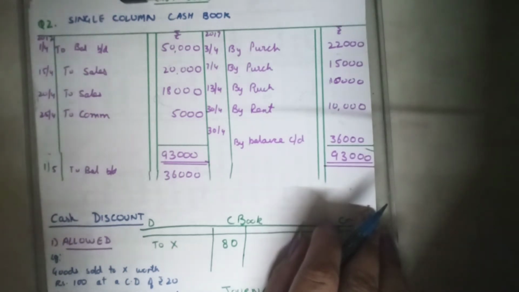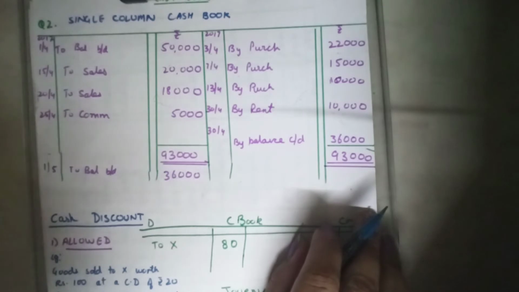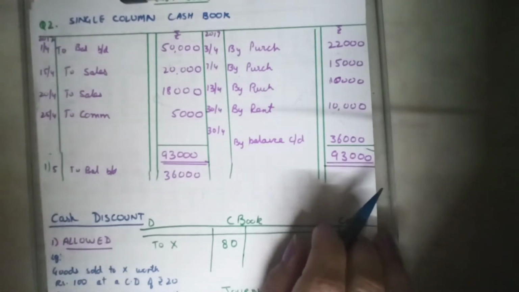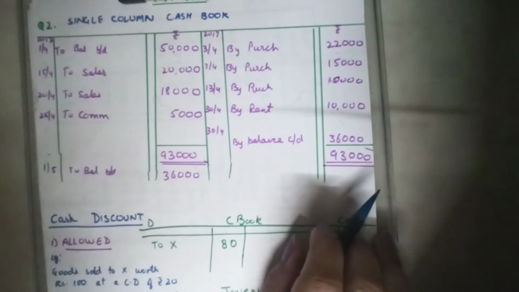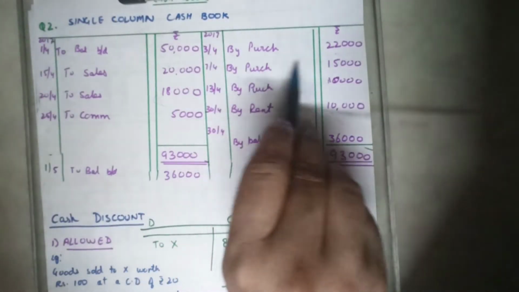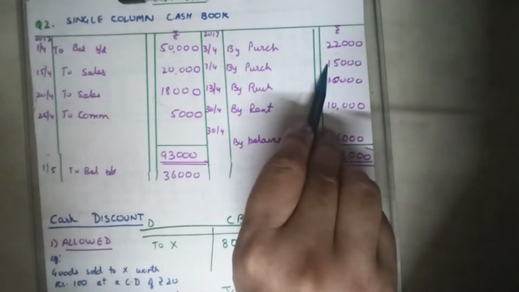A general assumption we take to solve the transaction. So purchase goods, even though the word cash has not been used, the name of the supplier also is not there, so we assume it is on cash basis. So it is 7th April, by purchases rupees 15,000, and it is recorded on the credit side.